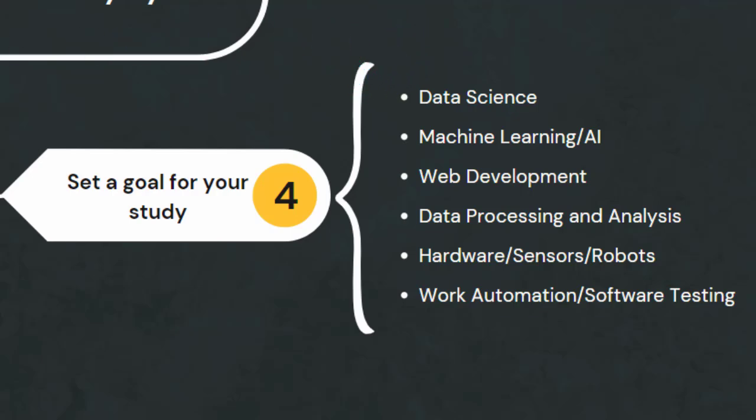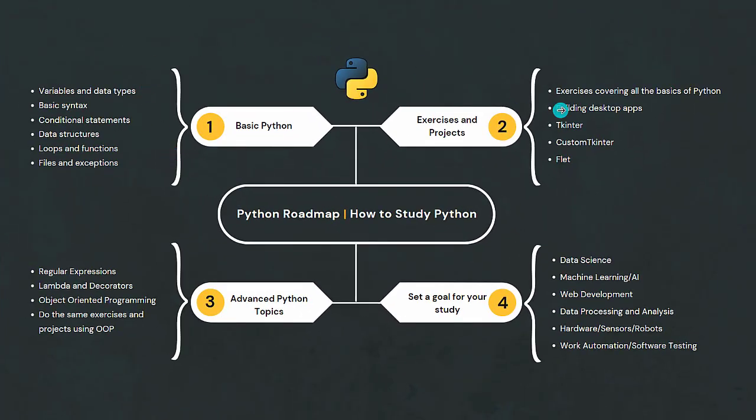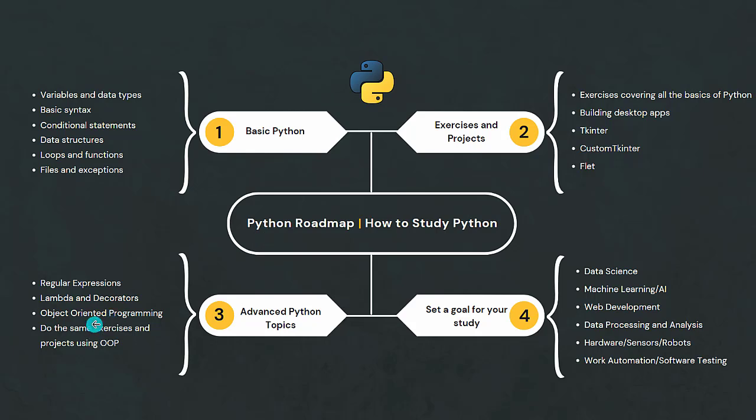So guys, this is the Python roadmap that I created, that I really think is very easy for you to follow to understand Python, to start Python. Start with the basics, do some exercises and projects, then start some advanced Python topics. Don't start everything, only start object-oriented programming. The remaining, just start them by need. If you need it, start it, use it, leave it, easy. Then set a goal for your studies, where you want to use Python: data science, machine learning, web development, data processing, analysis, hardware, sensors, robots, automation. It depends on you, but setting your goal is very important. If you don't set your goal, you will be lost.